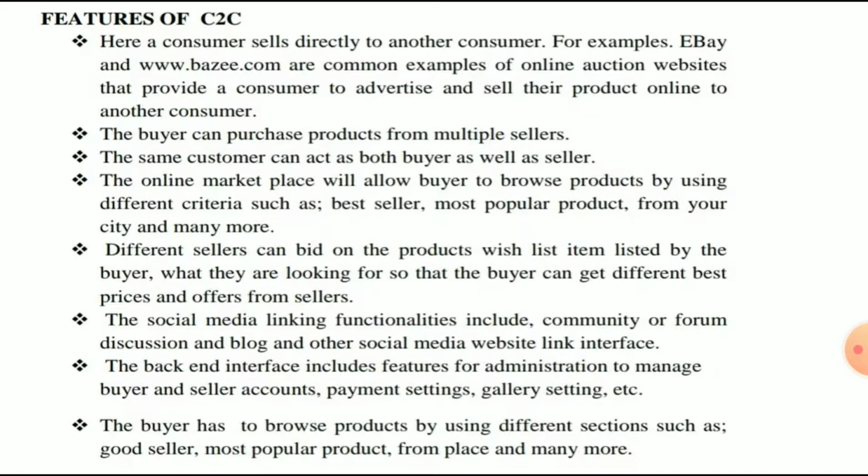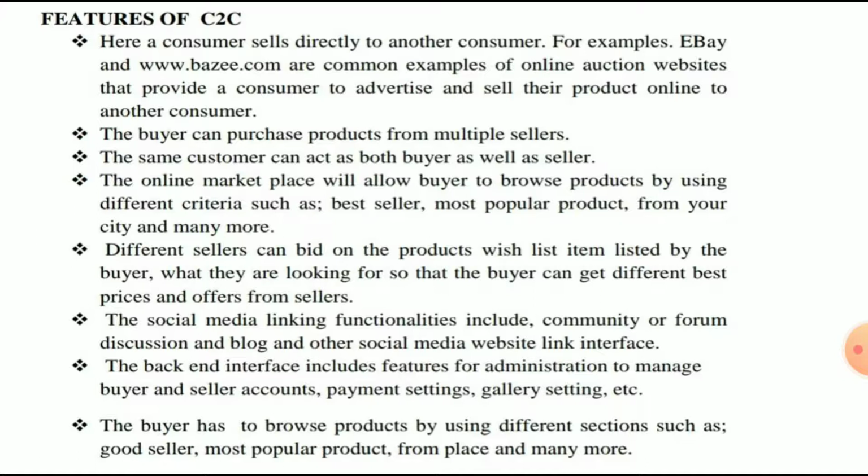Now the features of the C2C model. Here a consumer sells directly to another consumer. For example, eBay and www.bazi.com are common examples of online auction websites that let a consumer advertise and sell their product. The buyer can purchase products from multiple sellers.